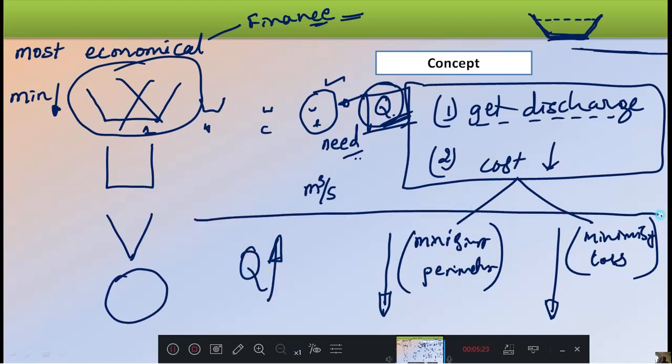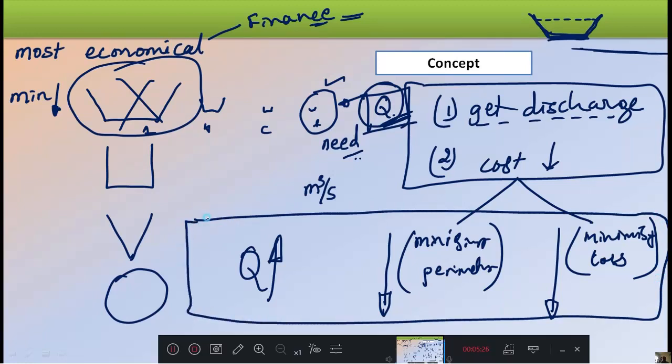This is called a most economical section.